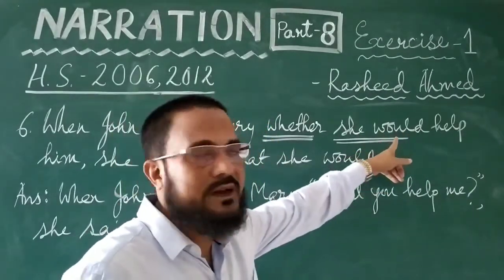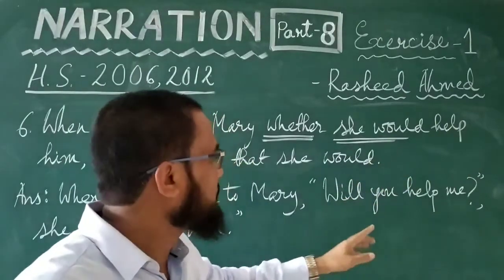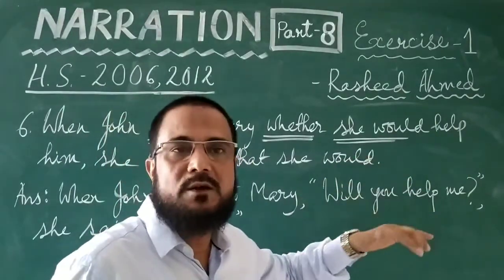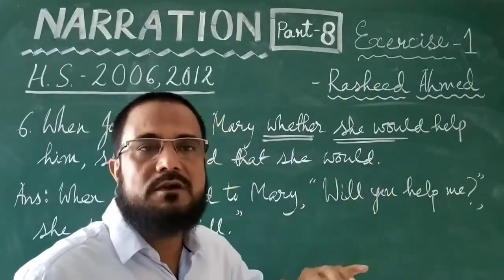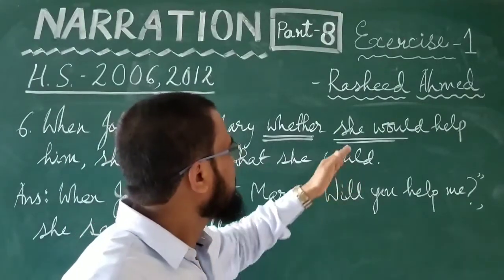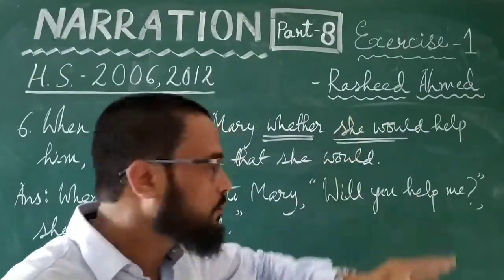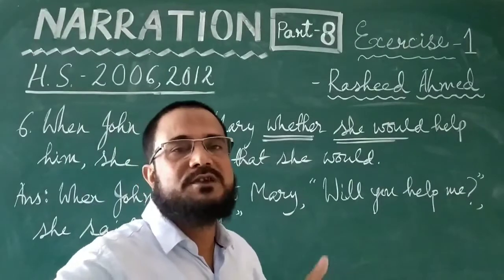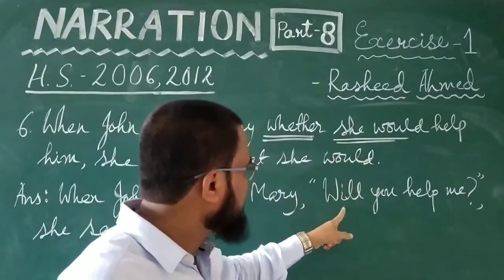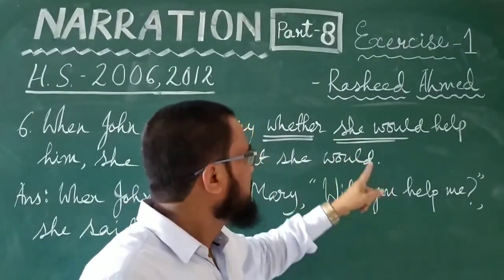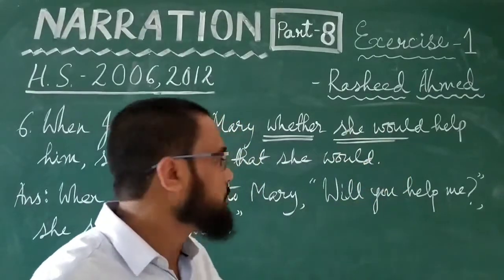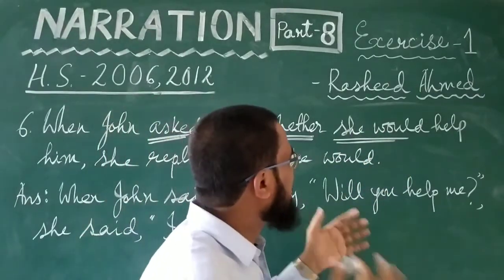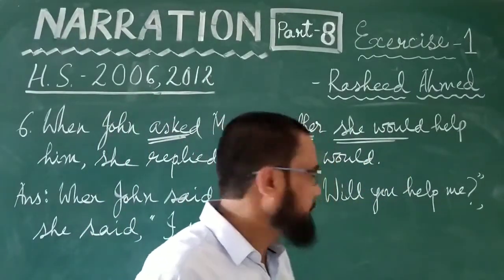Would was used here to make it indirect. We are making it direct, so would will be replaced by will. Auxiliary will come first, then the subject. "She would" will become "will you." Whether she would help him: will you help me?